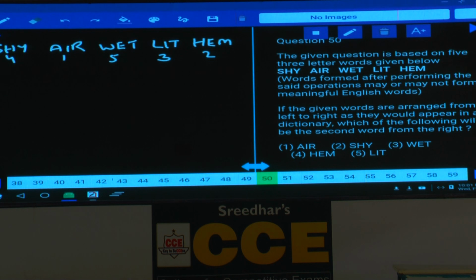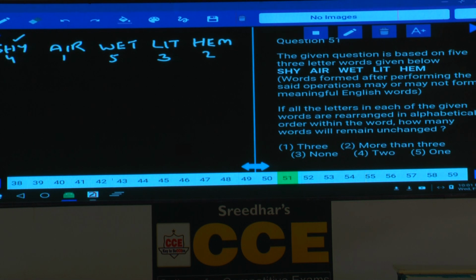Now second from the right hand is nothing but the fourth word. Yes, tell me what is the fourth word here? Shy, that is choice 2. Clear now? All these words are arranged in the alphabetical order. Then which will be the second from the right hand side? That is shy, choice 2.